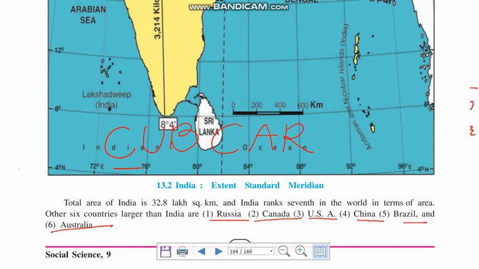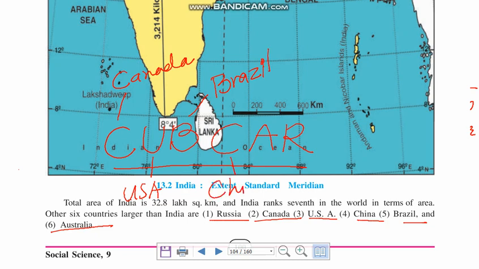These are the 6 countries that are larger than India: Canada, USA, Brazil, China, Australia, and Russia.